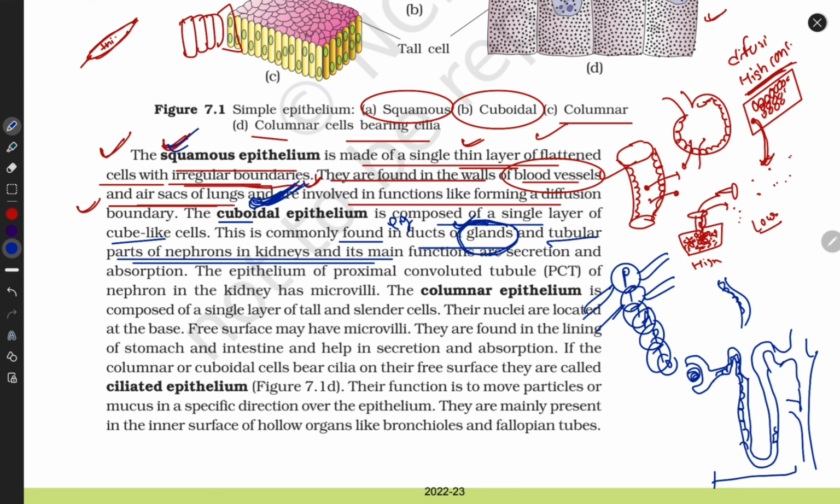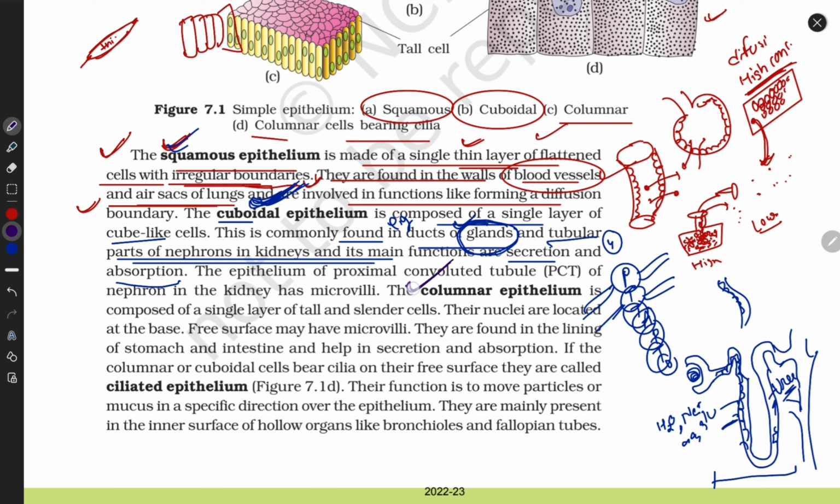Now the fourth thing is to write down their function. They are useful in secretion and absorption. Here, cuboidal epithelium absorbs water and important things like amino acids and glucose. In secretion, they release things like urea, secreting urea outside the body.